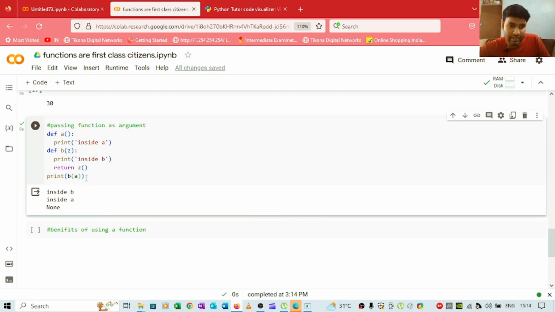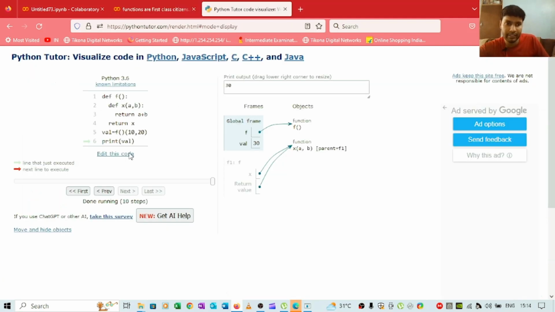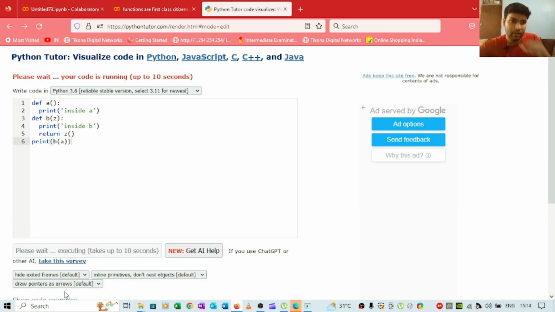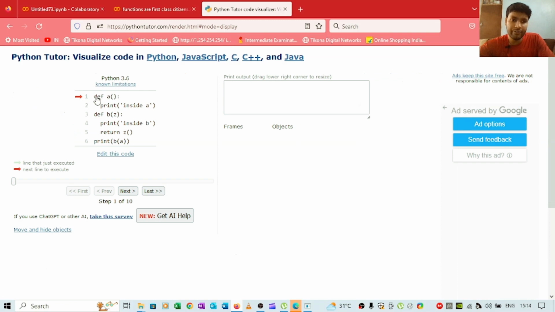So what I will do is I will simply show you guys on Python tutor. Just wait for a few seconds. So see, we have this code snippet here, and we have this function a. If I click on next, it goes to this function b, and then we are printing b of a.